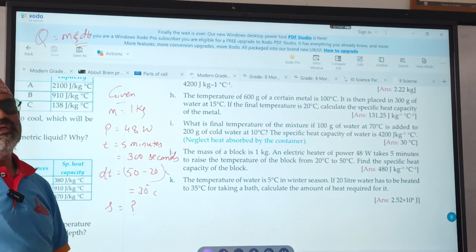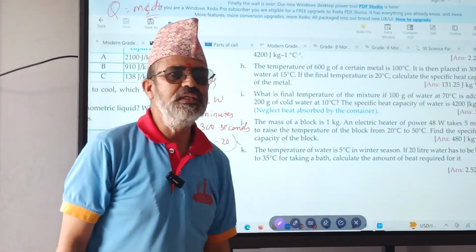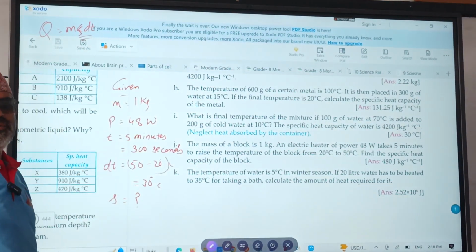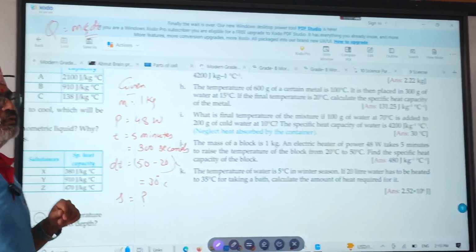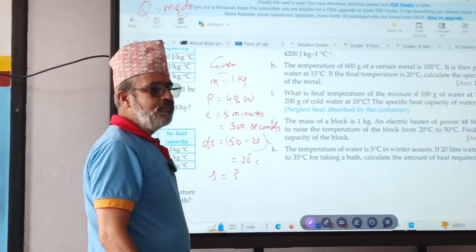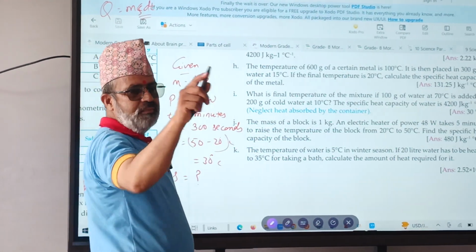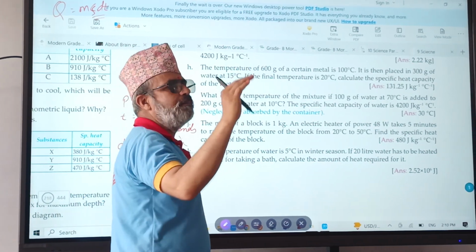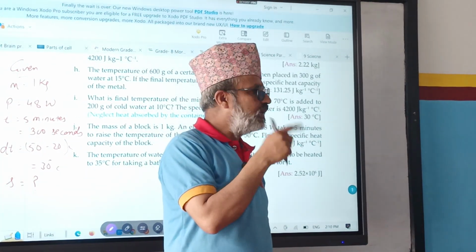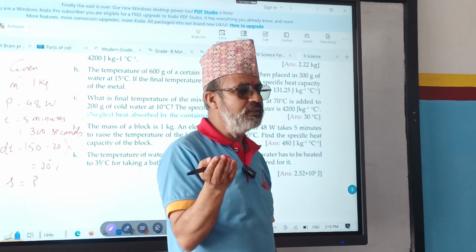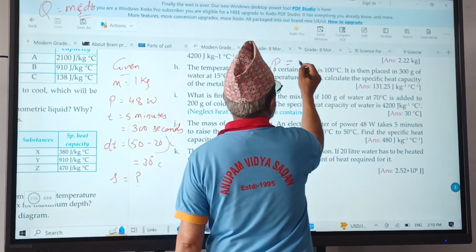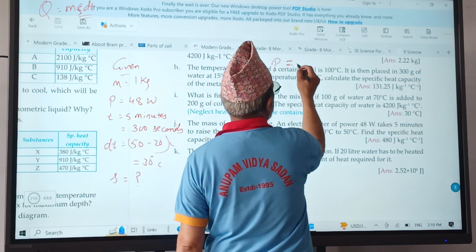We don't have Q. Is there Q? Q means heat, right? But power and time are given. What is the relation between heat, power and time? Do you know? One thing to remember: what is the definition of power? Rate of doing work is called power. So the formula of power is P equals what then? Q equals P times t.